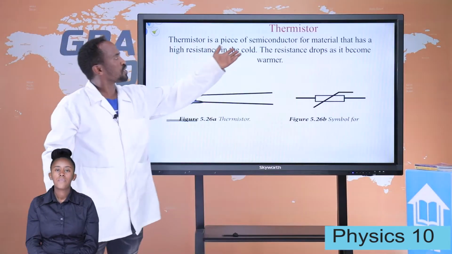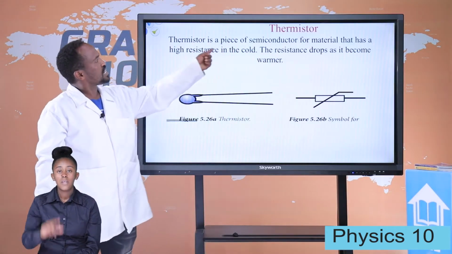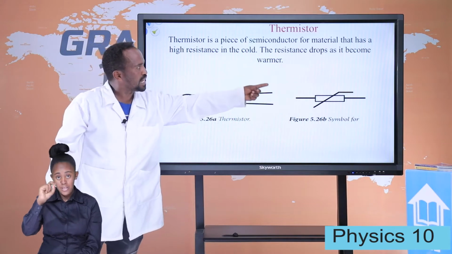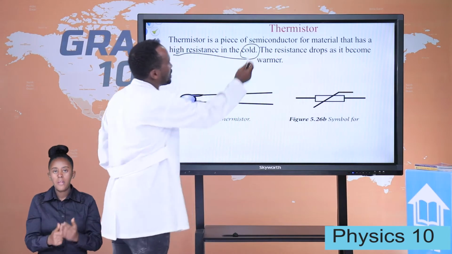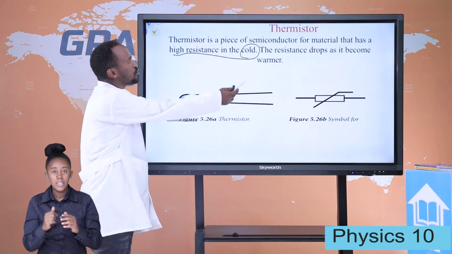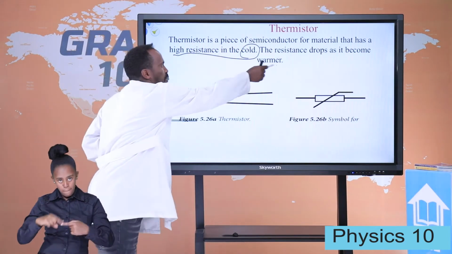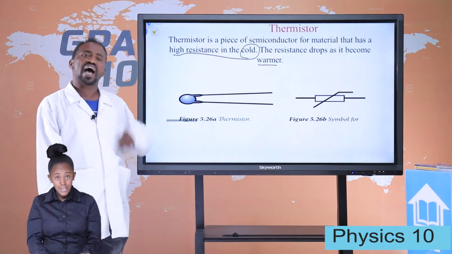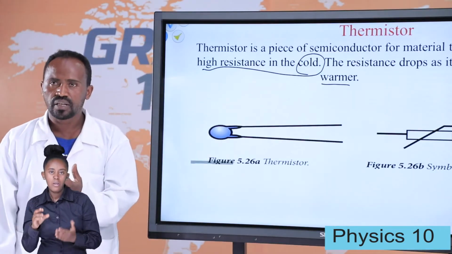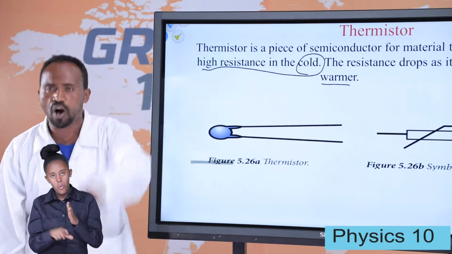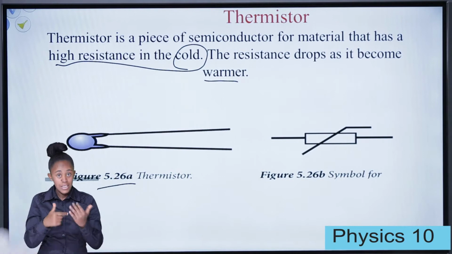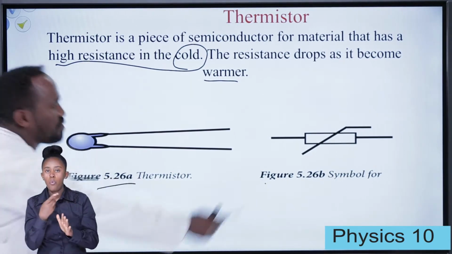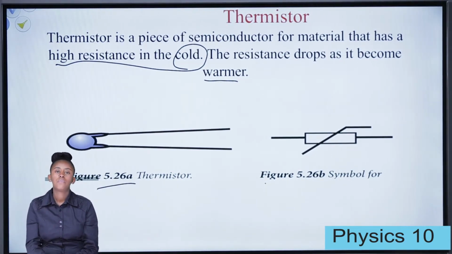And let's see thermistors. A thermistor is a piece of semiconductor material that has high resistance when cold. The resistance drops as it becomes warm. This thermistor has high resistance when it is cold, and the resistance drops when it is warm or hot. This is the device for thermistors, and this is the symbol given for thermistors.